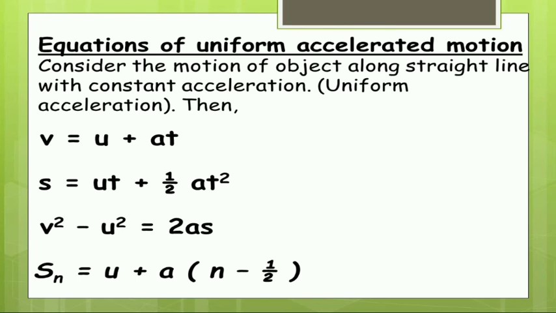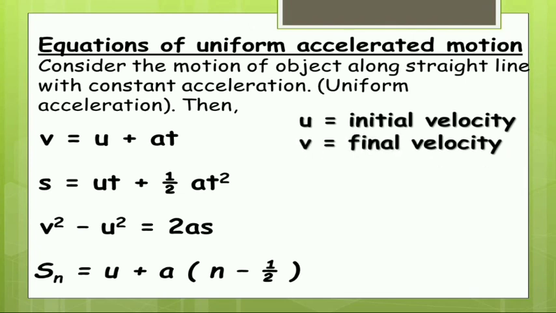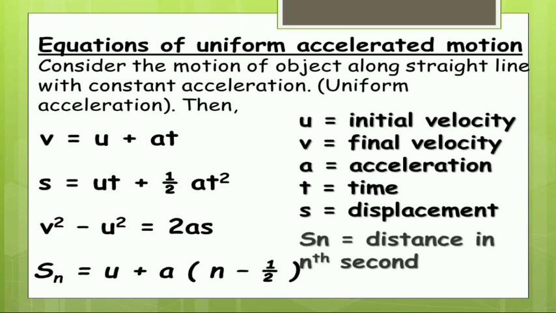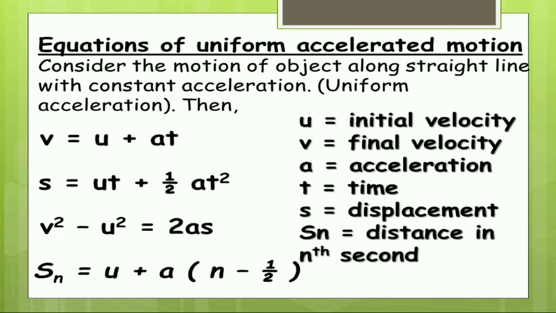And what are v, u, t, s, etc.? Let us check. Where u is the initial velocity, v is the final velocity, a is the acceleration, t refers to time, s refers to distance or displacement, and Sn is the distance travelled by the moving body in the nth second.